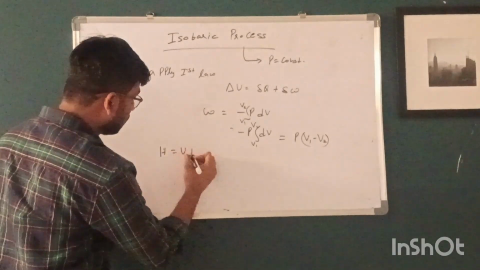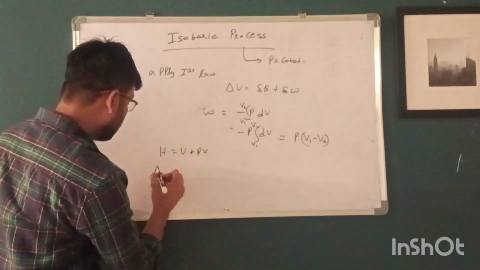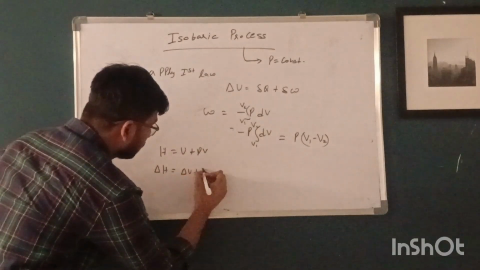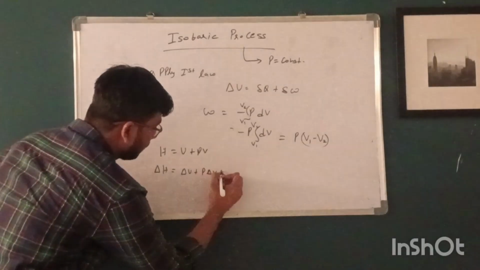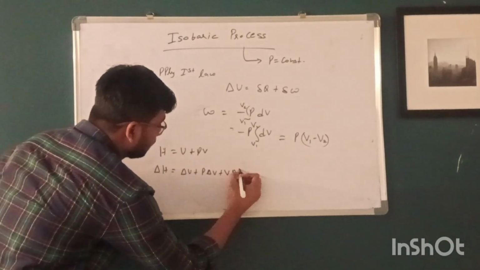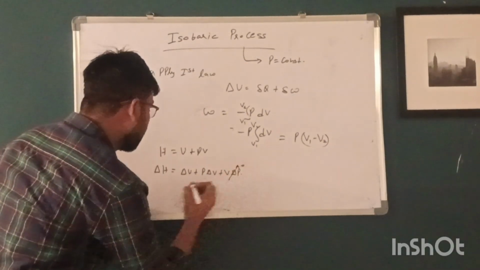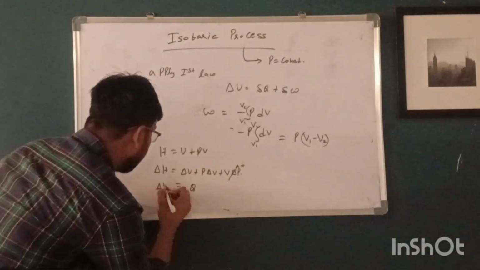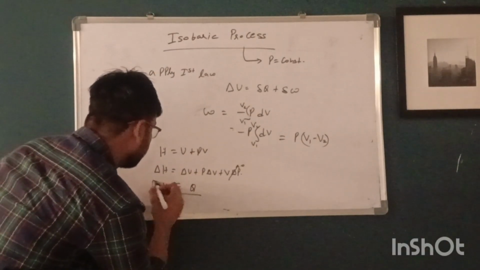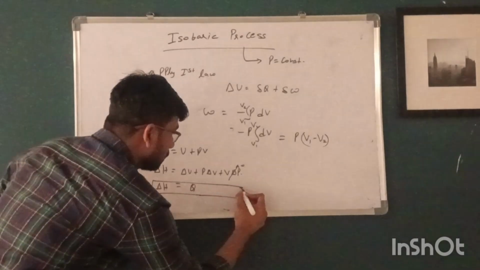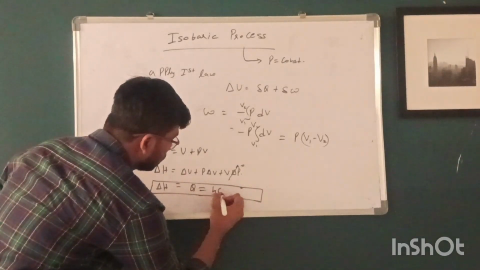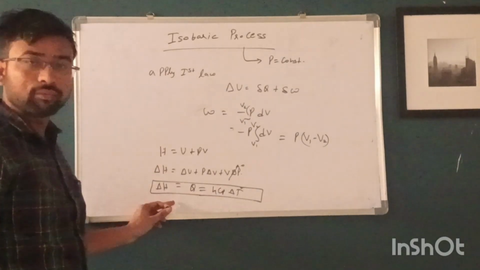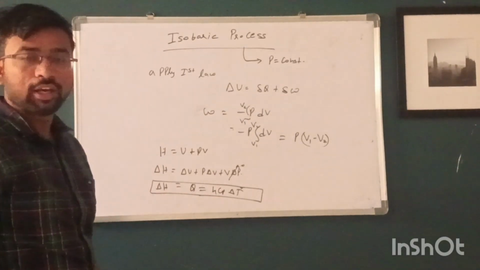We know that H is equal to U plus PV, and pressure is constant here, so that's why delta H is equal to Q, which equals n Cp delta T. So this is the formula for enthalpy change for isobaric process.